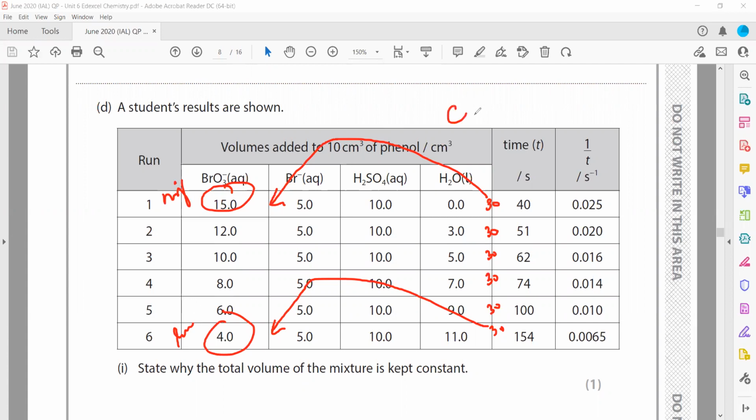So what does concentration proportional to volume mean? It means the solution which has more volume of that specific substance will have a high concentration of that substance. It is not for one solution alone; it is a comparison. The experiment in which we have more volume of that substance will have more particles in it compared to a solution which has a smaller volume.